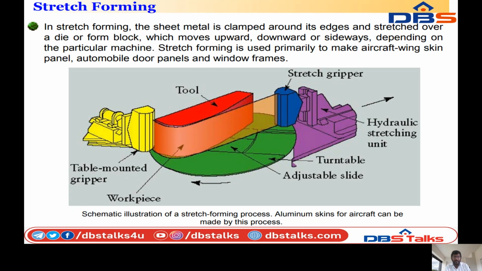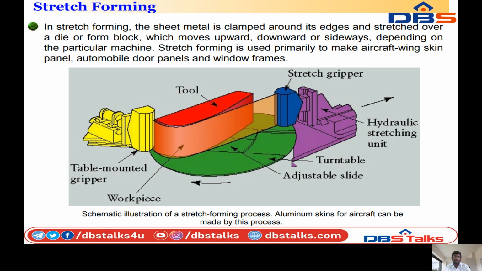Next, stretch forming. In stretch forming, the sheet metal is clamped around its edges and stretched over a die or form block, which moves upward, downward, or sideways depending on the particular machine.